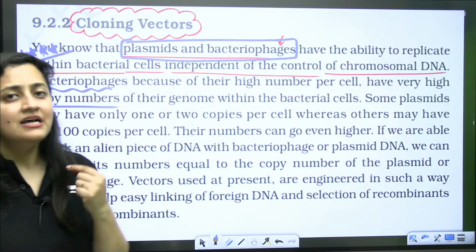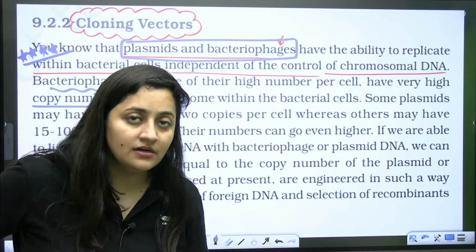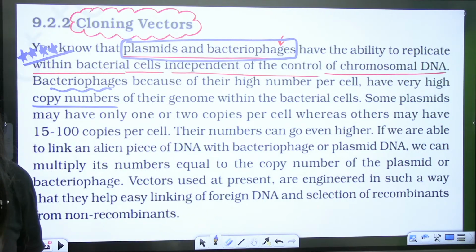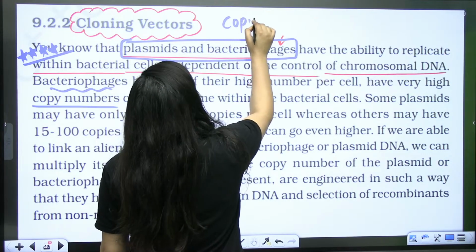So before understanding the features of the cloning vectors, you should know about certain terms, and the first term is the copy number. Can you just tell me about the copy number? See, the first term is what? It is the copy number.